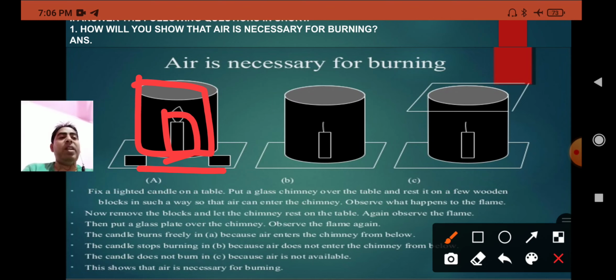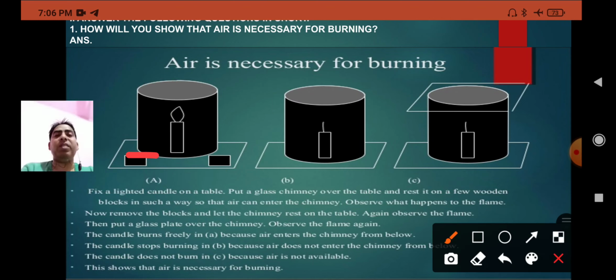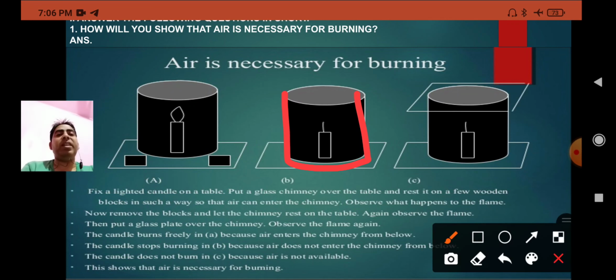In the next step we removed this, from which the air supply was coming. If we remove this, the vessel is not getting air properly.